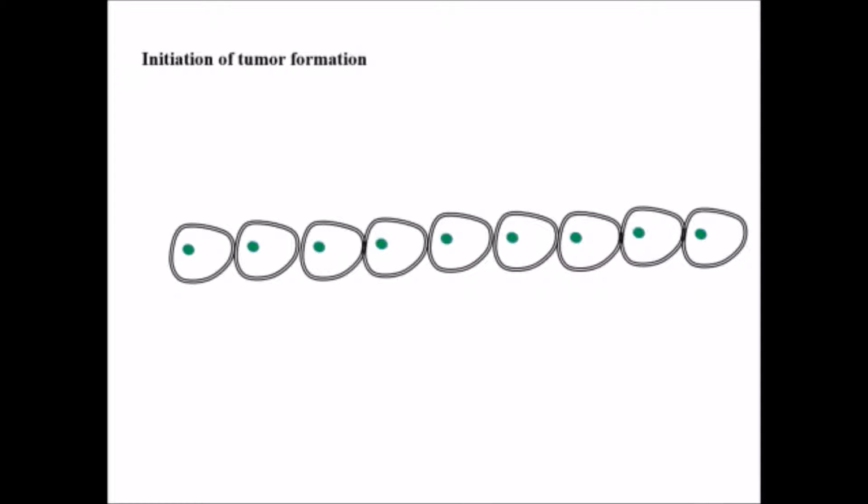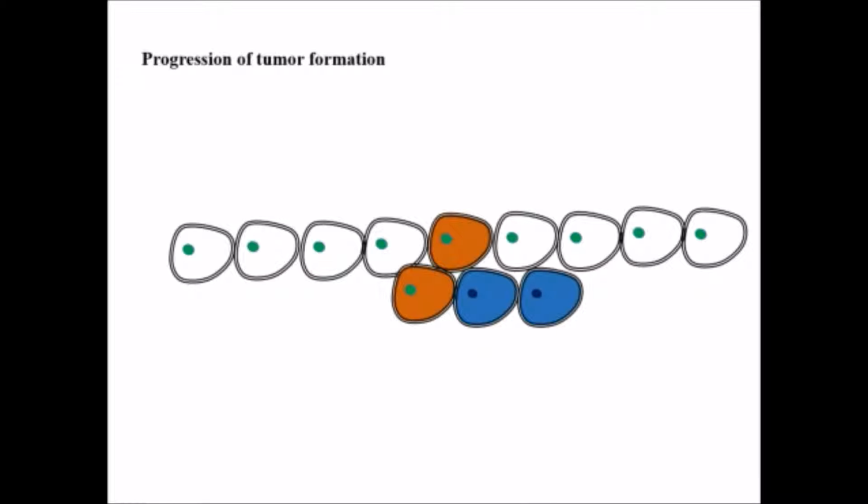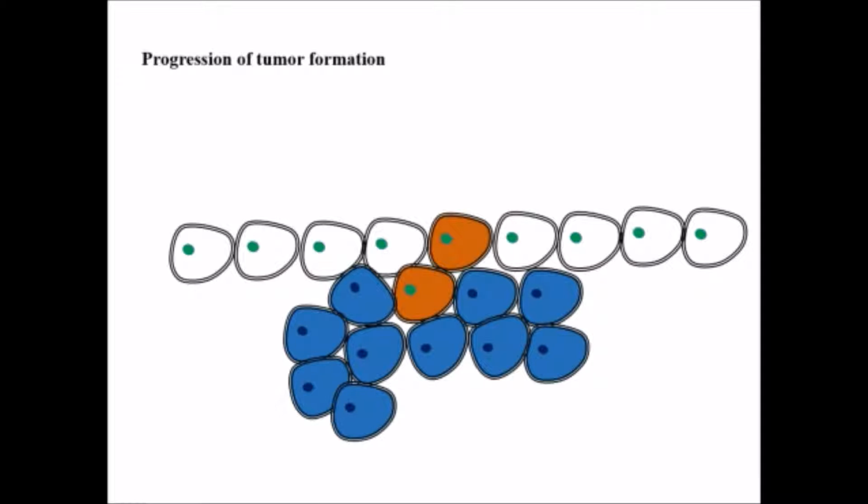Now how does it get initiated? It generally initiates with mutations. One cell gets mutated and it leads to proliferation in an uncontrolled manner. After that, in this uncontrolled growth, some other cells get mutated and it again leads to an increase in the population of the cells and it will form the tumor.